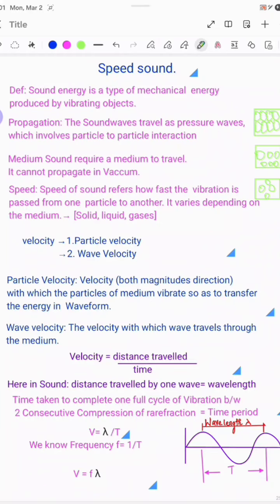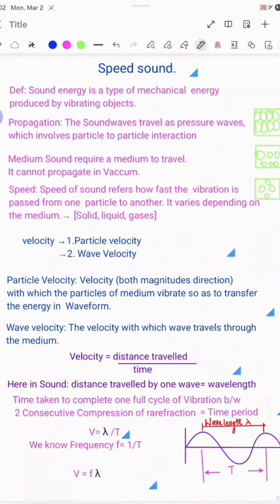So distance traveled in sound energy is the wavelength. We will measure the distance between two consecutive crests or two consecutive troughs as distance. So that is the wavelength. We will define it by the letter lambda, right? And the time taken to complete one full cycle, either from here to here, this is also one cycle, or from top to top, crest to crest or trough to trough, this is the time period, right? So this time period is represented by the letter T.